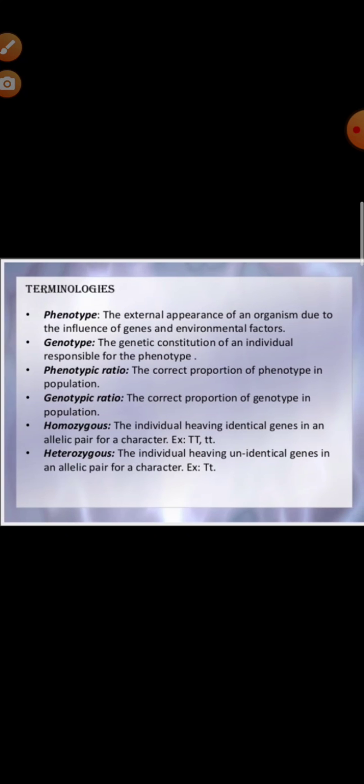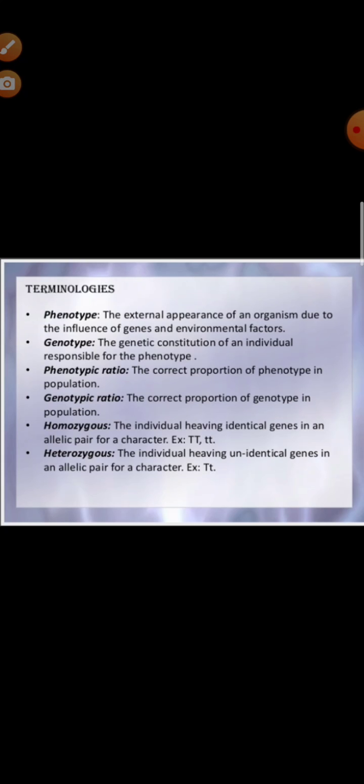Phenotype, what is that? The external appearance of an organism due to the influence of genes and environmental factors. What do you mean by genotype? The genetic constitution of an individual responsible for the phenotype. What do you mean by phenotypic ratio? The proportion of phenotypes in a population is known as the phenotypic ratio, and the proportion of genotypes in a population is known as the genotypic ratio.